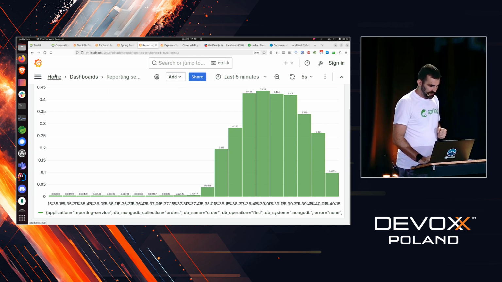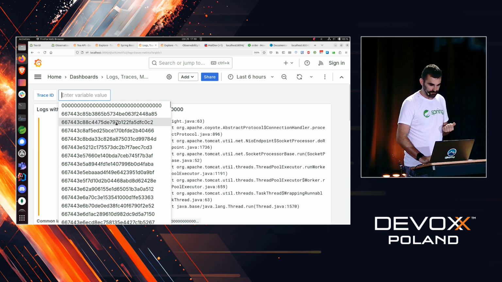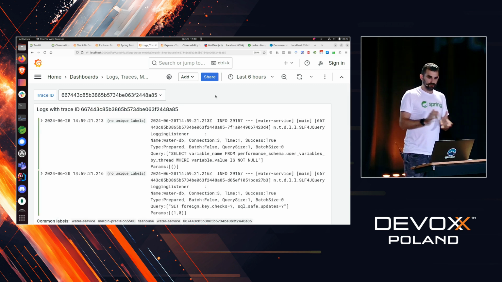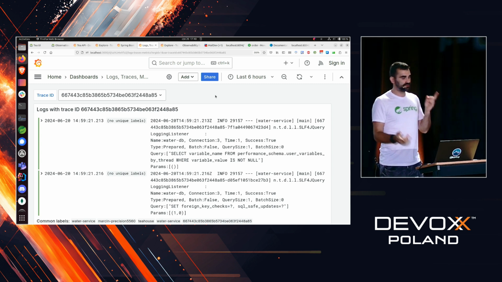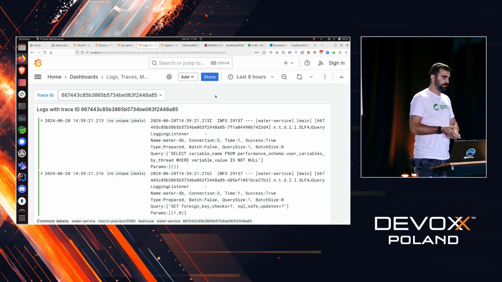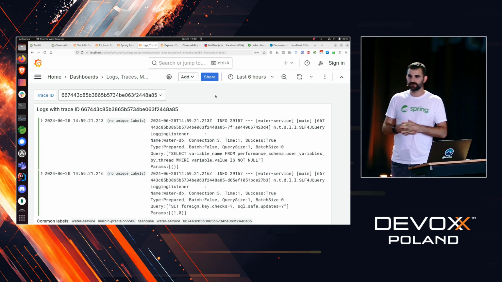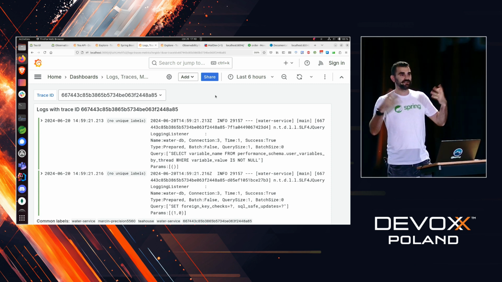Okay, so to recap, I'm going to show you just one last thing: the logs, traces, and metrics. If we pick one of those. To recap this whole part, what I've managed to show you is that we've gone from messaging to databases of different types, reactive and non-reactive applications. Everything got automatically instrumented natively.